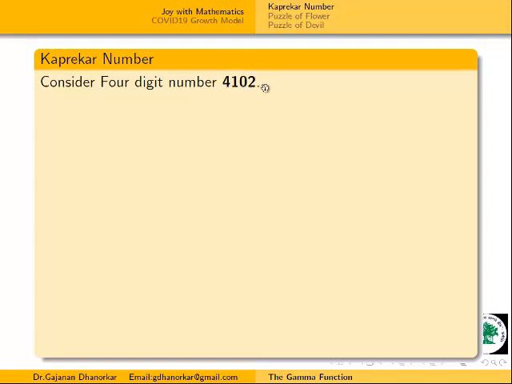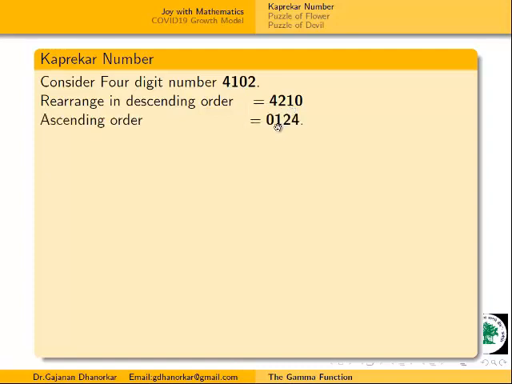Now what do we have to do to find the Kaprekar number? First of all, for the given number we write its descending order, which one can easily write: 4210, and the ascending order is 0124.